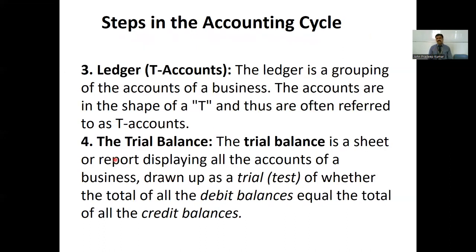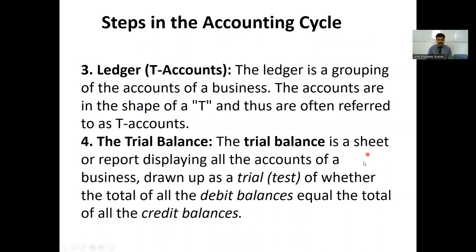And the third step is preparation of ledger or T accounts. The ledger is a grouping of all the accounts of a business. Once you enter the ledger, we're going to group them together. All the similar accounts will be grouped together and passed on to one single ledger. Say, for example, you have several sales transactions in the journal book. So you take all the sales transactions and you pass them to the sales book or sales account. That is called the ledger.